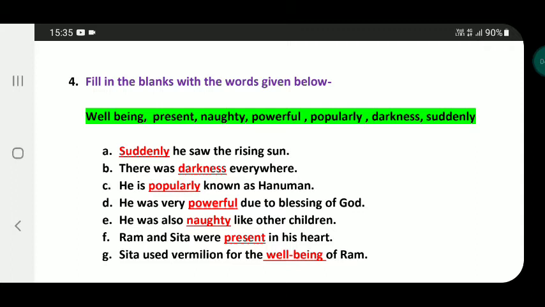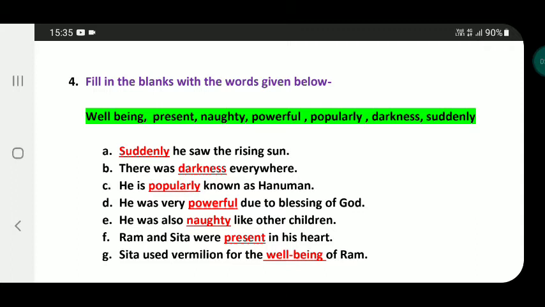Answer. Suddenly. Suddenly he saw the rising sun. B. There was dash everywhere. Answer, darkness. There was darkness everywhere. C. He is dash known as Hanuman. Answer, popularly. He is popularly known as Hanuman.